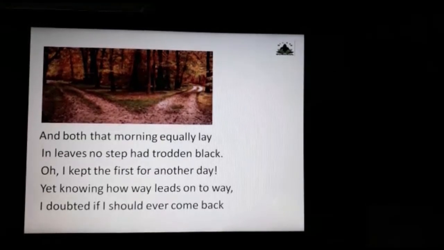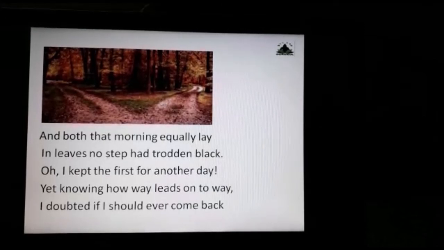He wished to travel by the other road too, but knowing how one way leads to the other. He was very sure that once he walks onto it, you keep on continuously walking somewhere or the other, and you go on moving ahead, and then one road leads to the other, and you get moving further in life. So he was very sure that whichever path I take, it is definitely going to connect me to the further path. So he's telling, as one road leads to another.